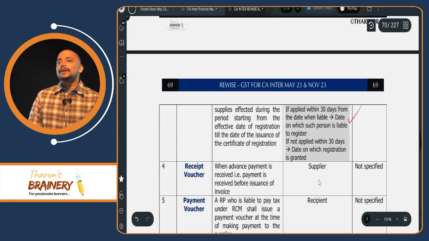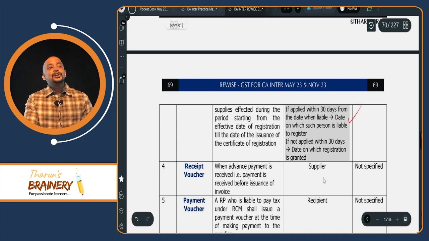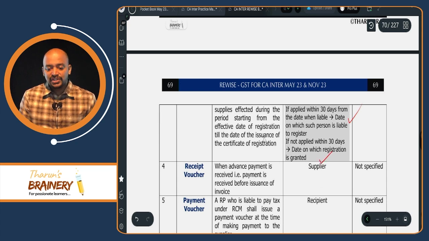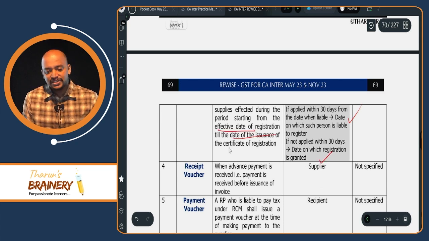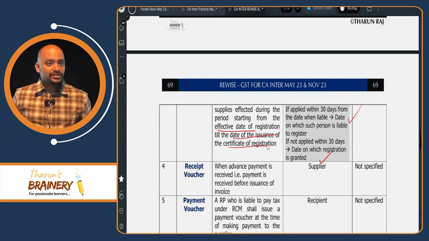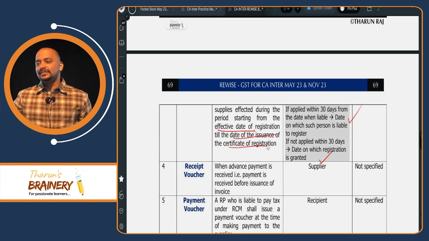If you are not making the application within 30 days, the date on which the registration certificate is granted is the effective date of registration, and the date of the certificate of registration is the same date. That's why we cannot give a revised tax invoice in case the application is not made within 30 days.